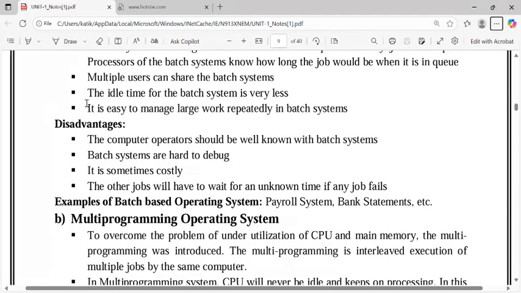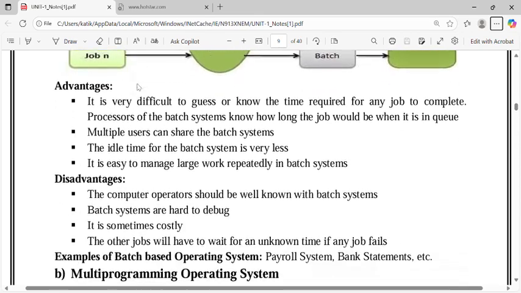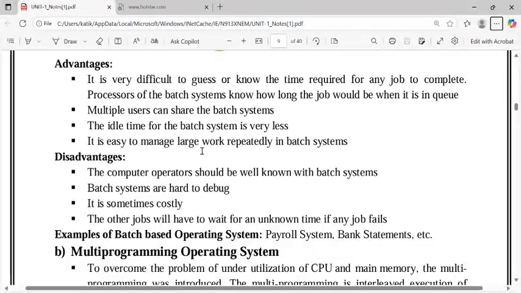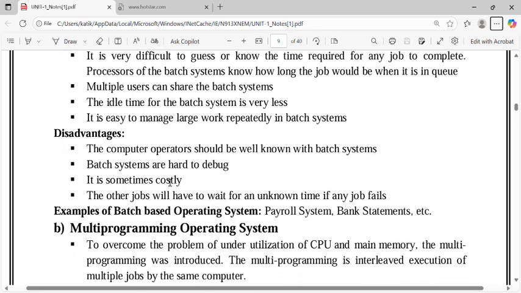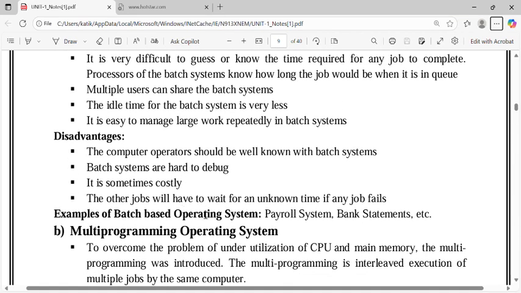So what are the disadvantages? The computer operator should be well versed with the batch systems. So if there is a batch system, the person who operates the system should be aware of the batches. Batch systems are hard to debug. When an error is raised, it is very hard to debug. It is sometimes costly; the batch operating system is very costly. The other jobs will have to wait for an unknown time if any job fails.